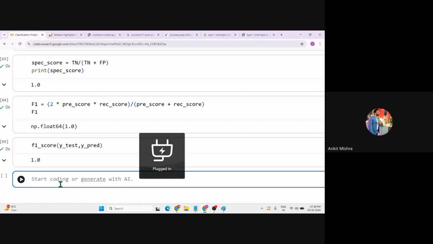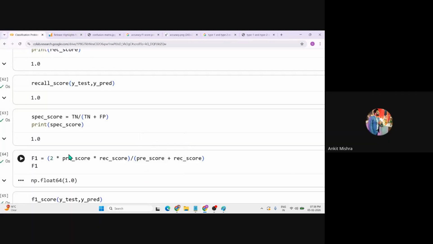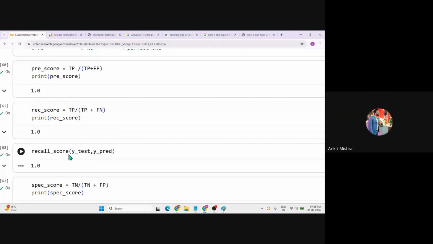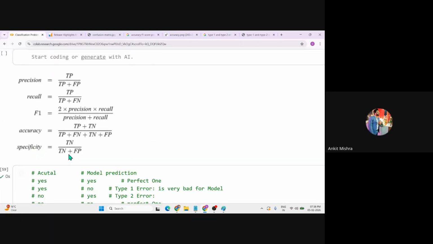Now the problem with all this: if you are doing your graduation or bachelor's in data science, AI and ML, then this is part of your semester questions where the college faculty will ask you to derive all the formulas or calculate all the results, all the accuracy scores and all the metrics, right?